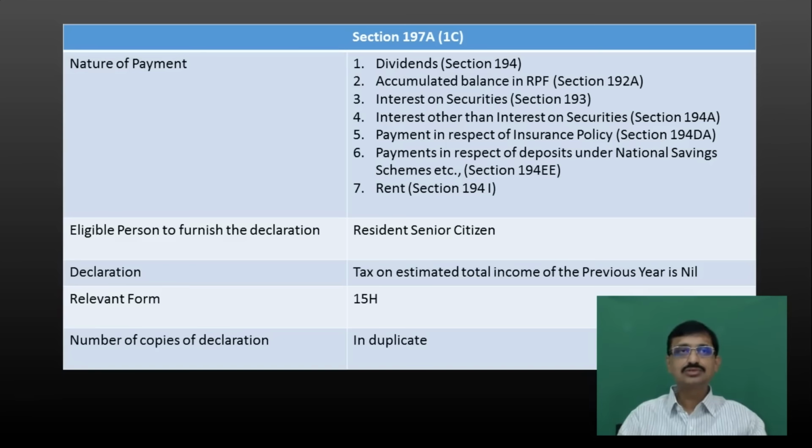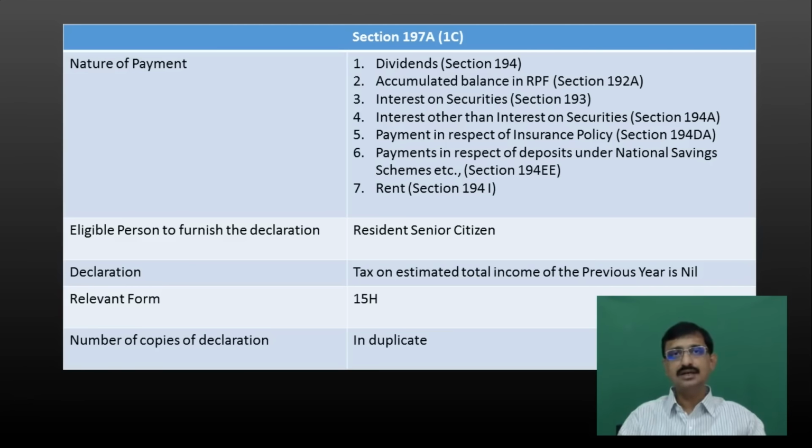Now residential status is to be determined as per section 6 of the Income Tax Act. Now what is the form in which this declaration is to be given? This declaration is to be given in form 15H and it has to be made in duplicate. So only a senior citizen can give a declaration in form 15H. Now what is the declaration being made as per this subsection? The declaration being made is that the tax payable on estimated total income for the previous year will be nil.